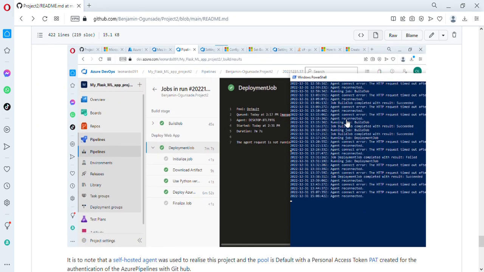These were messages informing us that the deploy job was completed, and we had the deploy job completed with success here, and we also had the build job completed successfully. Here you had some time where there was a queue, waiting, because we can't run parallel jobs.